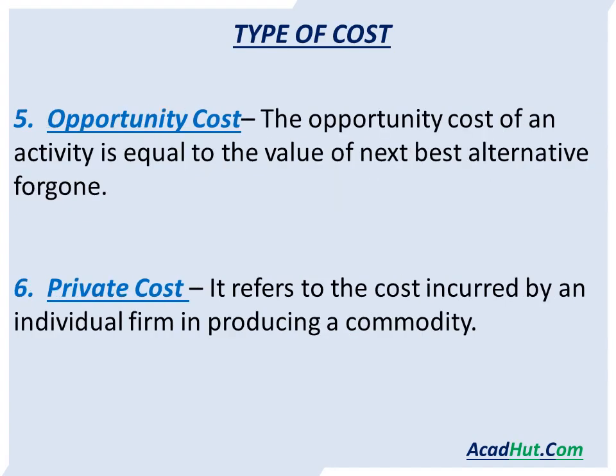Fifth is opportunity cost, as you have done in the unit 1 as well. The opportunity cost of an activity is equal to the value of next best alternative foregone. एक चीज़ बनाने के लिए दूसरी कितनी चीज़ आप sacrifice करोगे, that is your opportunity cost.